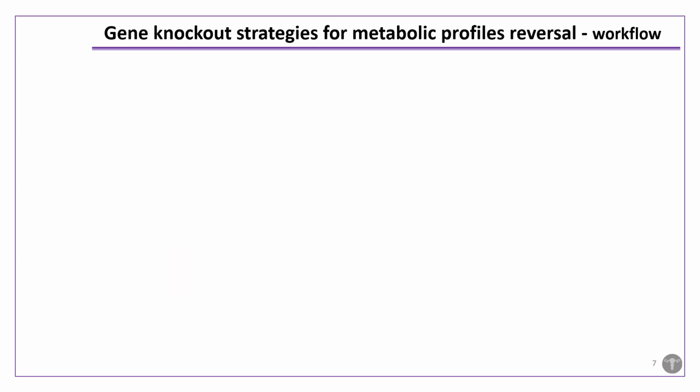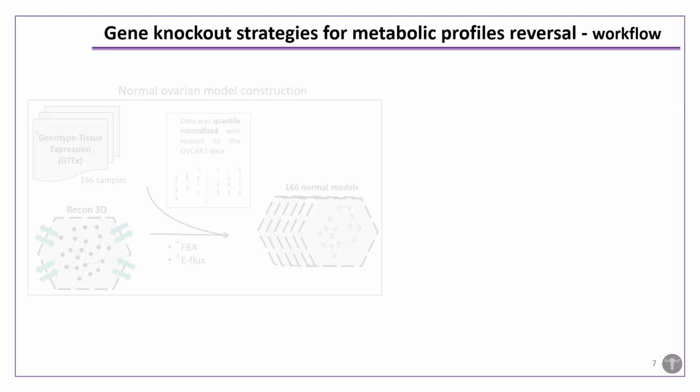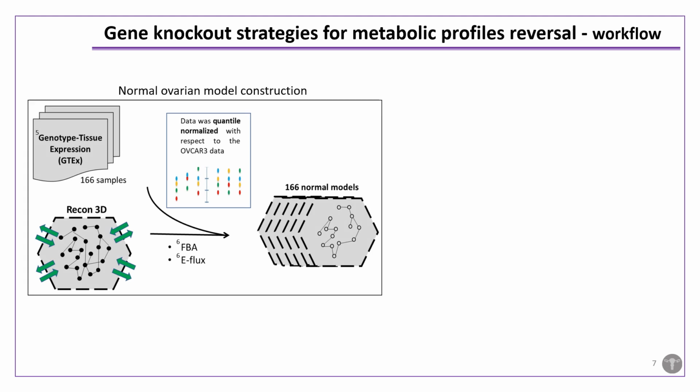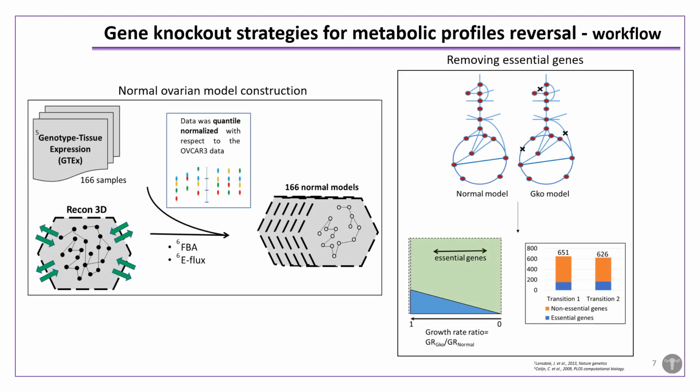Now, to immobilize ovarian cancer progression towards its more metastatic stage, it is important to target metabolic perturbations that are involved in morphological transitions. So we performed in silico gene knockout using the genes catalyzing perturbed reactions. The genes essential for normal ovarian cancer cells were removed from our list as they cannot be targeted. So the non-essential genes were knocked out one by one in the target model and we observed their effect in reversing the metabolic perturbation.